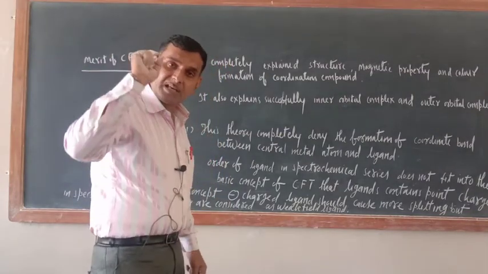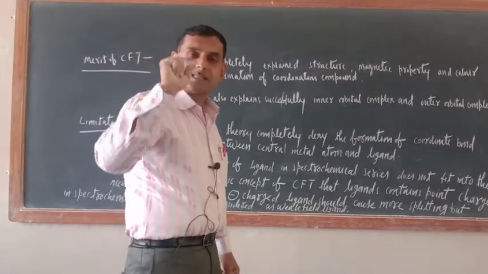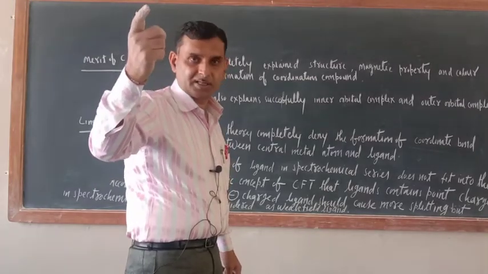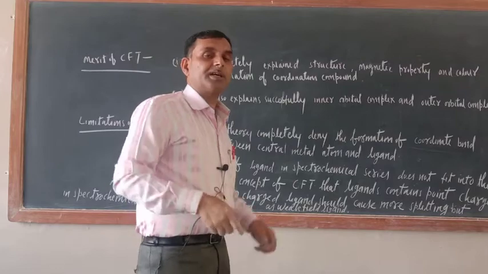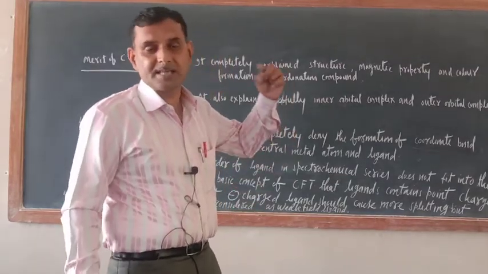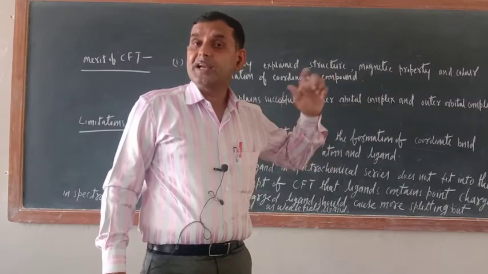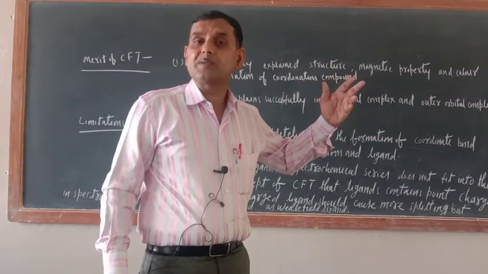But the basic concept of CFT is that all ligands contain point charge. When you read the CFT theory, I told you that ligands contain point charge, and when they contain point charge, only then would splitting be there.